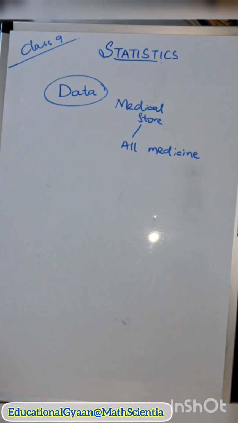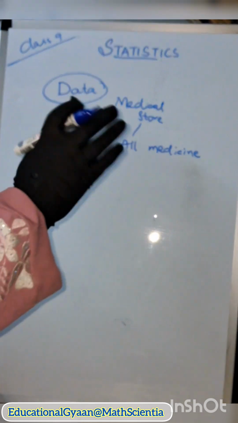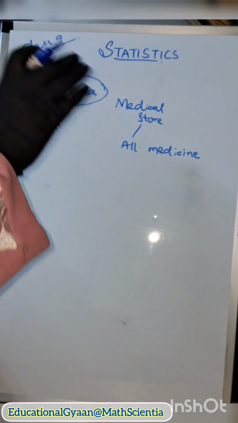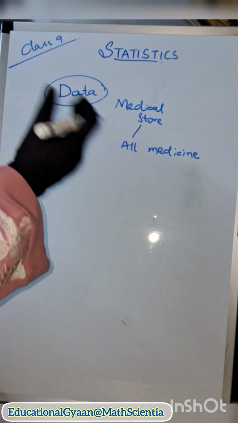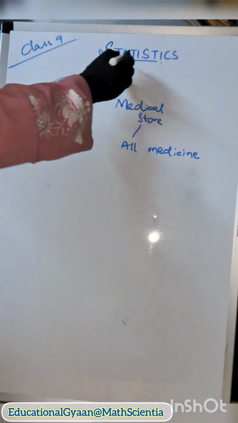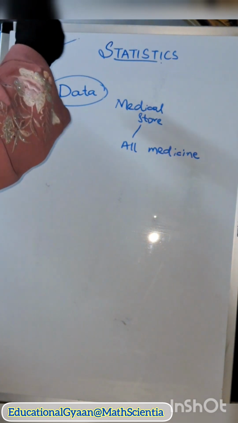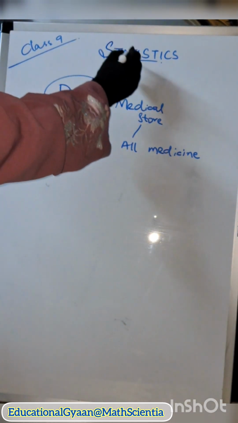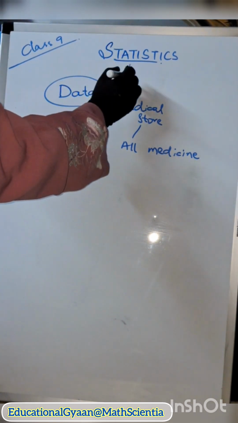The medicines starting with A, he will keep in one box. The medicines for cough he will keep at one place, for fever at another place. So he is collecting and sorting the things. Whatever things we are taking, that is nothing but information. We arrange it in a particular order, and that is your data. In statistics, what are we going to learn? Statistics is a branch of mathematics which studies data and its meaning.